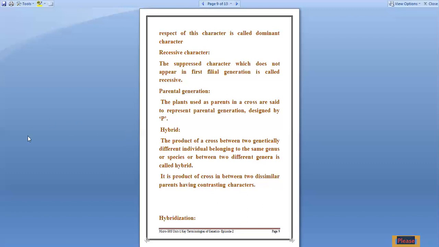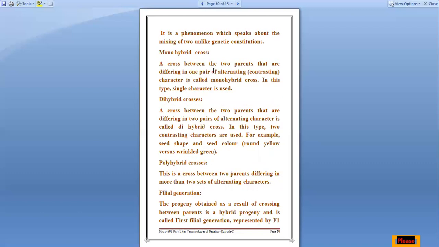So now coming back again to the syllabus, next is hybrid. The word hybrid, you all are aware, is the product of a cross between two genetically different individuals belonging to either the same genus or different genera, right? That is known as a hybrid. And the process of formation of hybrids is termed hybridization. So the next word is hybridization, right? You are all aware of this word now.